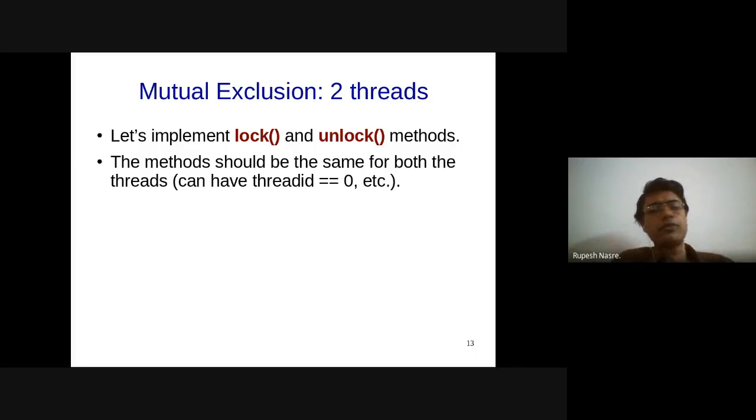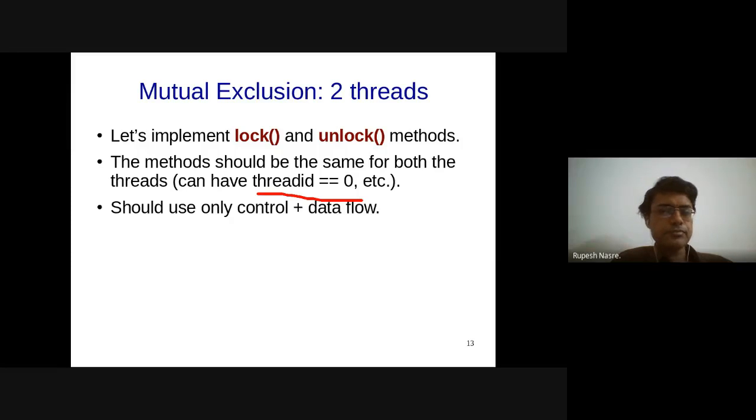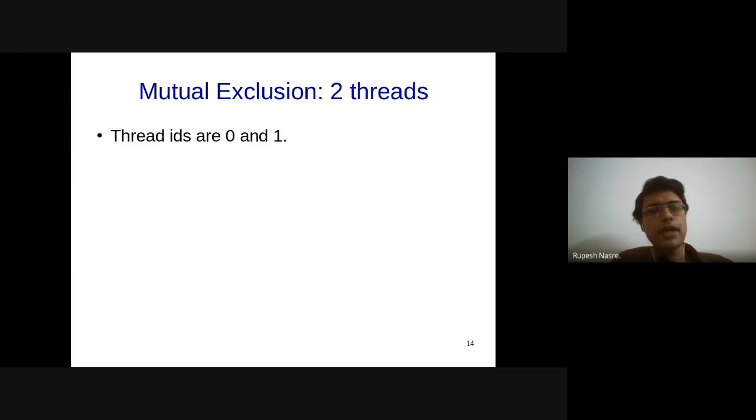At least the body of the code should be the same, which will be executed by different threads, in this case 2. But if you want some specific processing to be done for a particular thread, you can always have if thread ID equals 0, then do this, thread ID equals 1, then do something else, and so on. So that is okay. But we would like to have the same code available, right? So that is what we will also try in this process. So let's do that. So assume that now thread IDs are not 1 and 2, but these are 0 and 1.